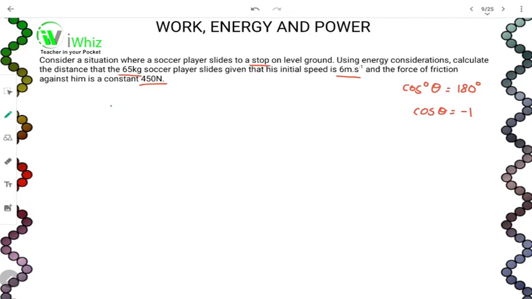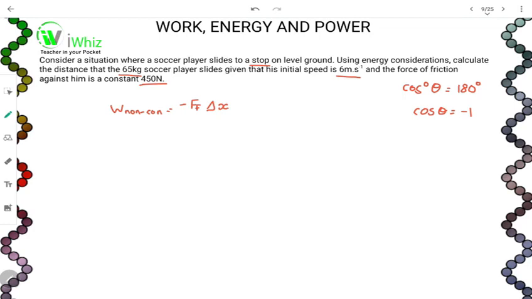So the work done by the non-conservative force is equal to negative force of friction times the change in distance. There is no change in the potential energy. So the potential energy, which is the stored energy, will not affect this example.